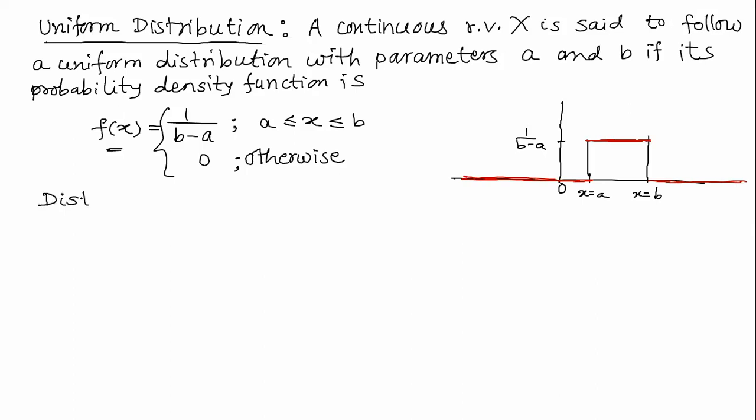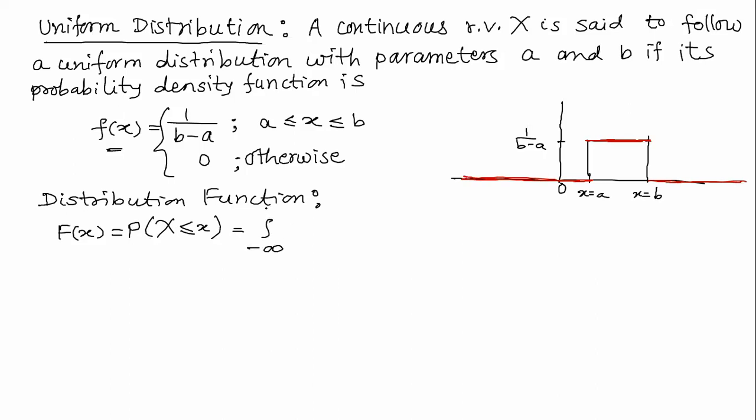And here the distribution function, that is capital F of x, means the probability that the random variable capital X takes a value less than or equal to that small x, and it is obtained by the formula integration from minus infinity to x of f of t dt. We have seen just now the definition.